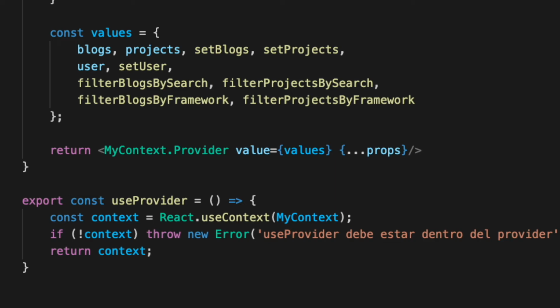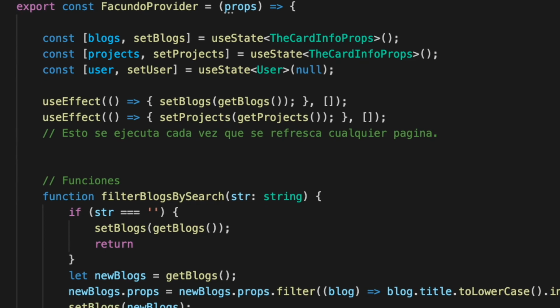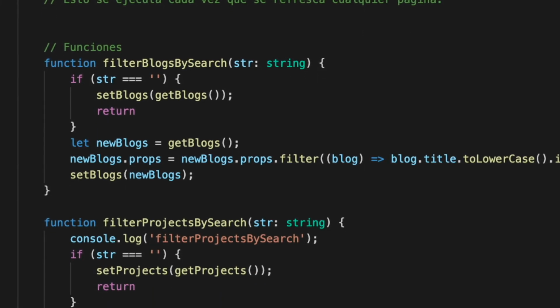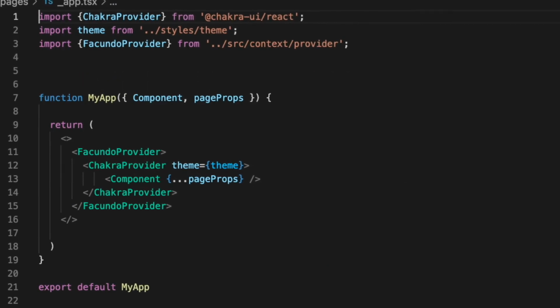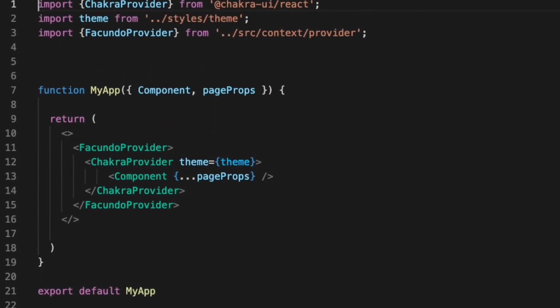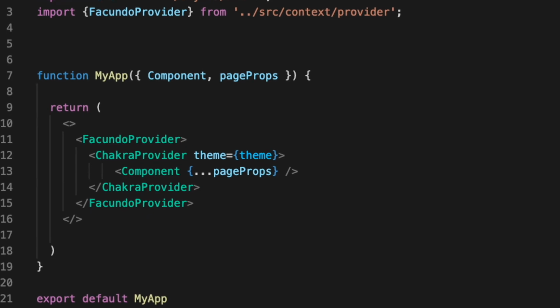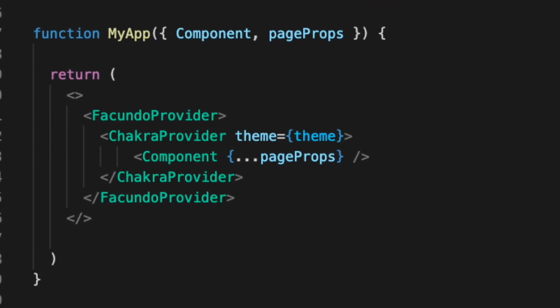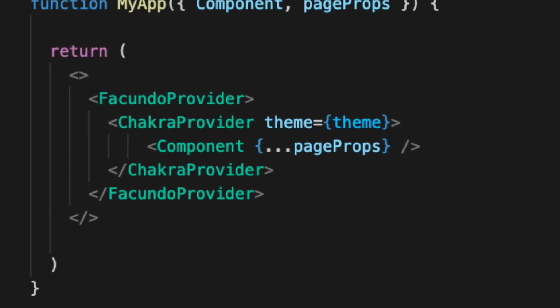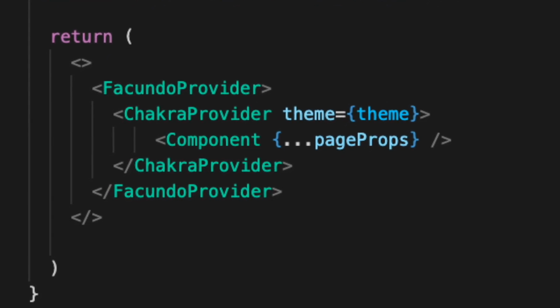Later, I create a function that I will use like a hook to get all the values that I provide to this context. To make this context work, and in every page of this project I can get the data from the context, I will have to add this context inside of the app.js file. Here we will have to add the supplier component that I created before, wrapping the entire project.